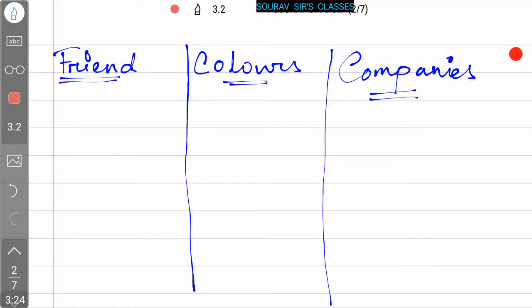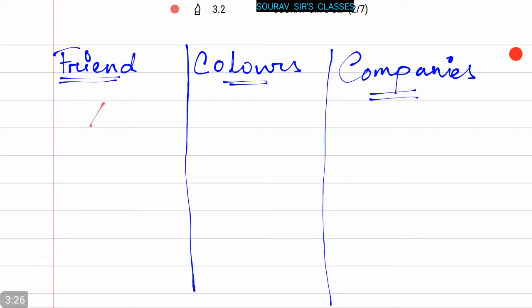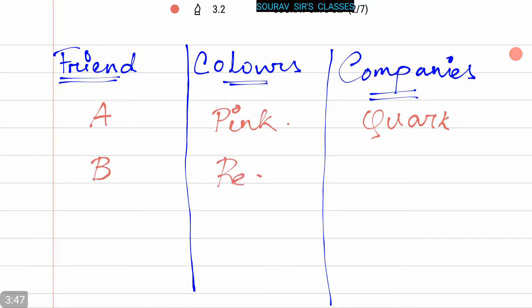It was given that A works in Quark and wears a pink colored t-shirt. Now from the passage we can say that B wears a red shirt and works in Trump and Gates.